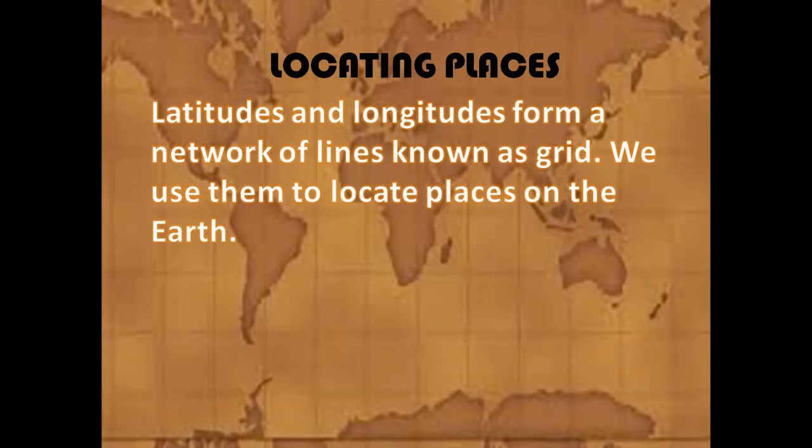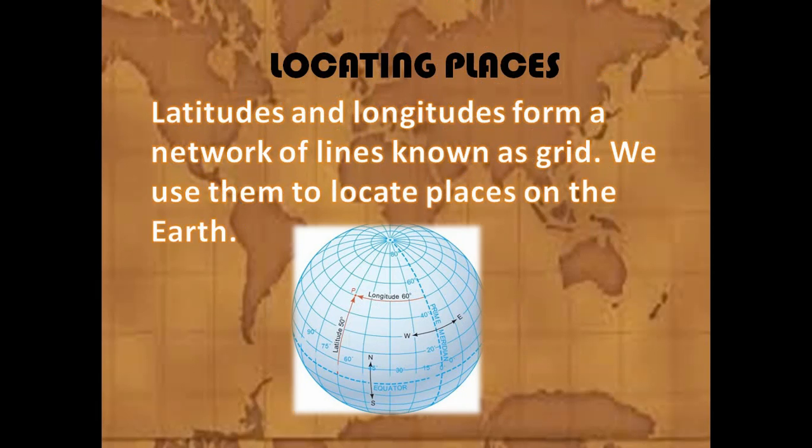We use them to locate place on the earth. See here, I have given in this picture latitudes and longitudes both. This is known as grid. By using the latitude and longitude, we locate the place on the earth.